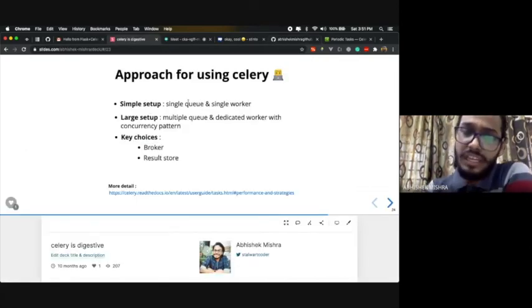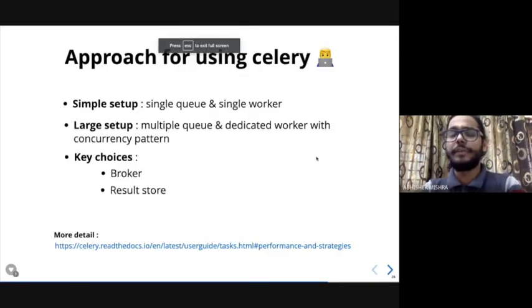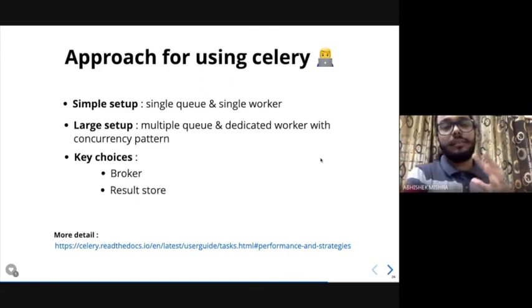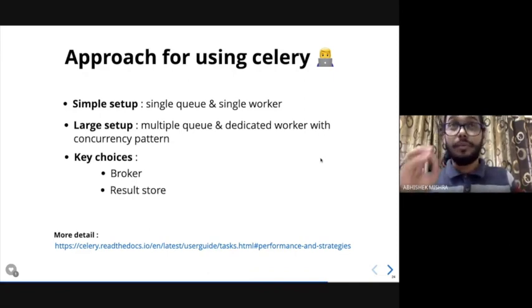And then coming back to my slides, I'm not going to take more than 5 minutes because we are running out of time. So the simple approach of using Celery, you can divide into how exactly you want to use it. You can do a very simple setup by having one queue and one worker. Or if you have a large setup, if you want to do multiple data processing, you can have multiple queues and dedicated workers and a concurrency pattern. So in Celery, if you are doing a periodic task, you can also define the number of workers that you want. By default, Celery gives you a number of workers equivalent to the CPU cores that you have in your system. So by default, it's that. But you can change that also.